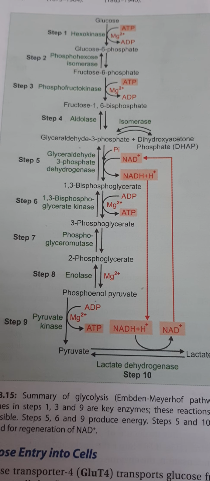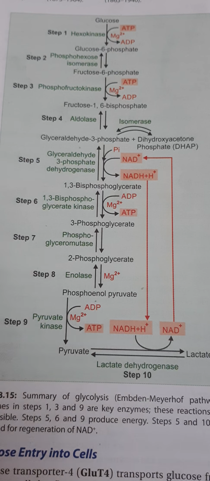Phosphoglyceromutase, it is an isomerization reaction. From the 2-phosphoglycerate, we will get phosphoenol pyruvate. Enolase will be acting. And from the phosphoenol pyruvate, we will get pyruvic acid. The enzyme acting is pyruvate kinase. So ATP will be synthesized.